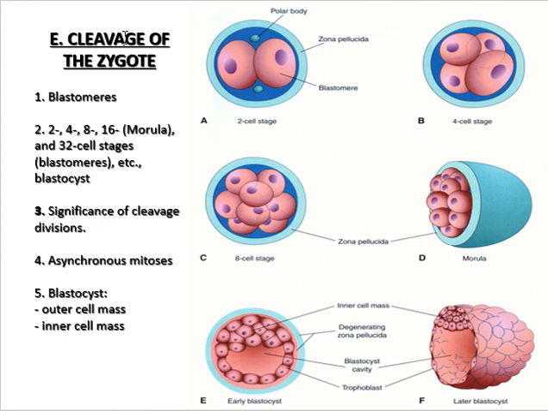So now this is how the cleavage of the zygote occurs. From one cell, through the process of cleavage, it will change into the 2 cell stage, then the 4 cell, then 8 cell, then the morula, which is definitely having a 12 to 16 cell stage, you can say, and it is covered by the zona pellucida, a specialized layer, and each cell is known as a blastomere. So there are a number of blastomeres, and this is the morula. It is like a mulberry.